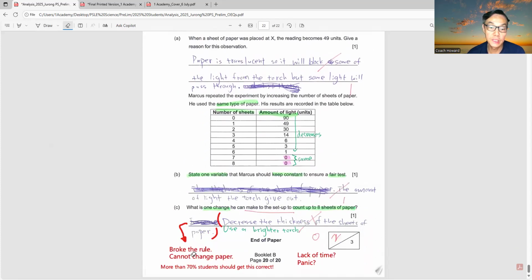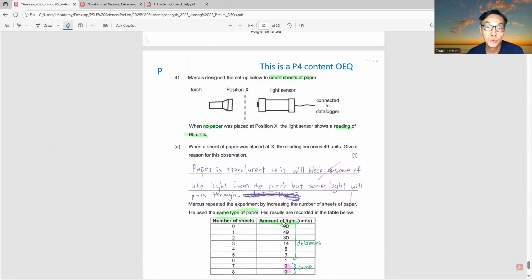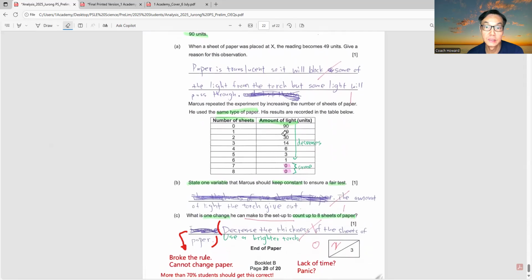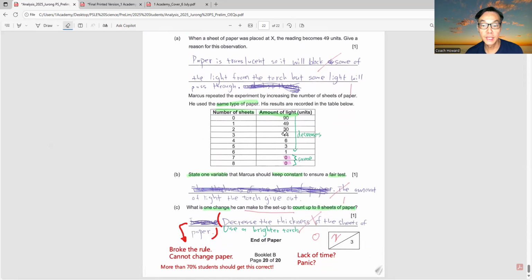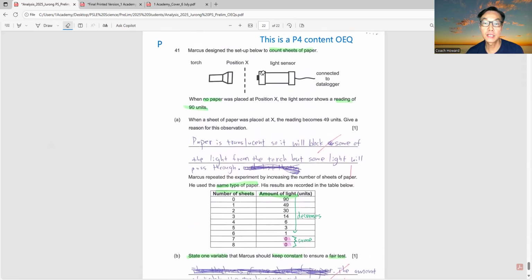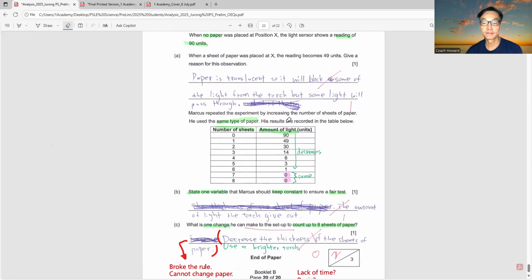So that's why I make this remark here. He broke the rule because he cannot change the paper. He said use thinner paper. Instead, you use a brighter torch, or you can move the torch closer to position X so that they can count up to 8 sheets of paper, or you can shift the light sensor closer to position X.